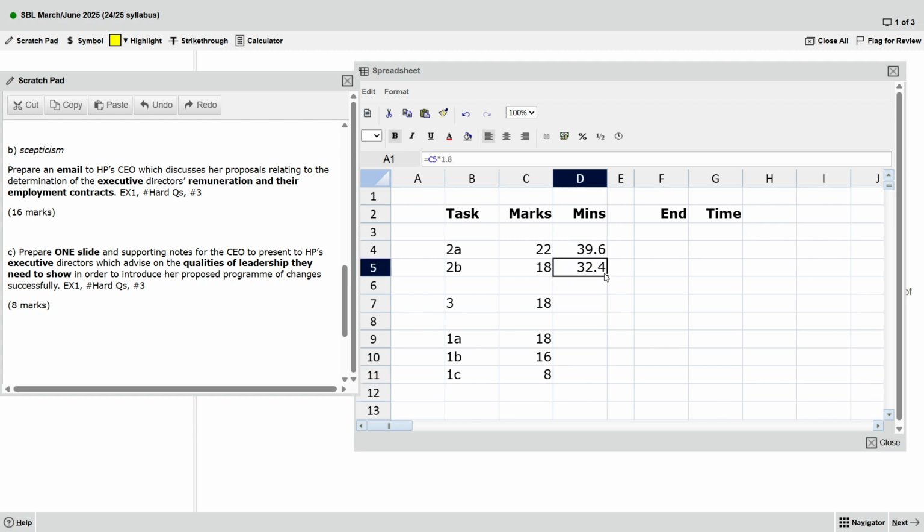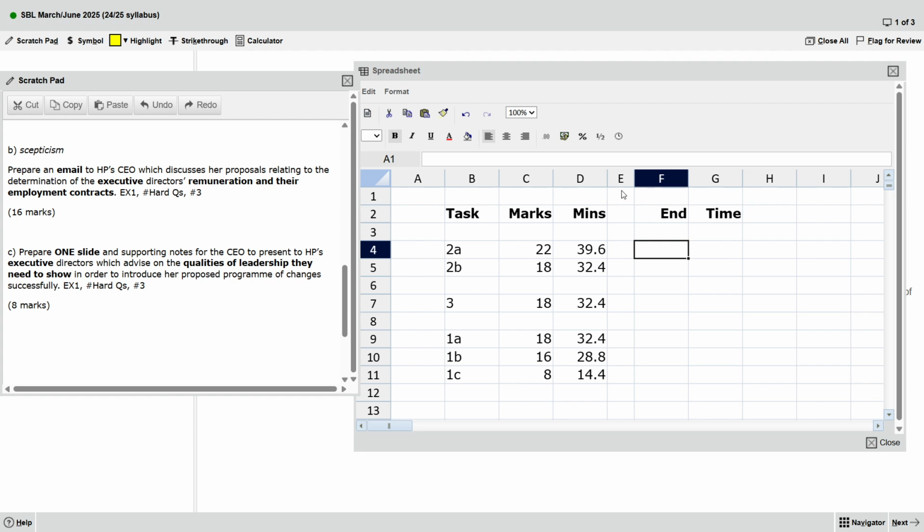Okay, then we will continue. So this end time is the time you need to pause. It's the time you need to stop doing the question and go to the next question. Stop doing the question when the time is up and go to the next question.